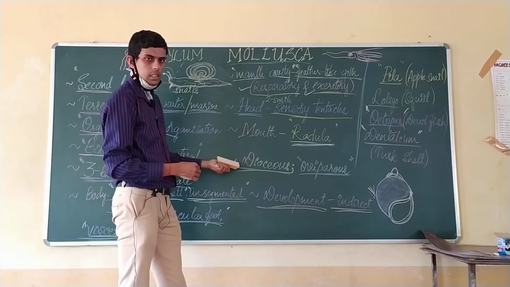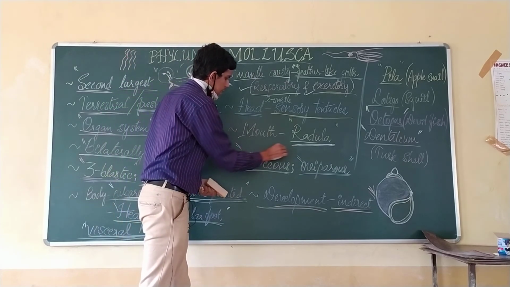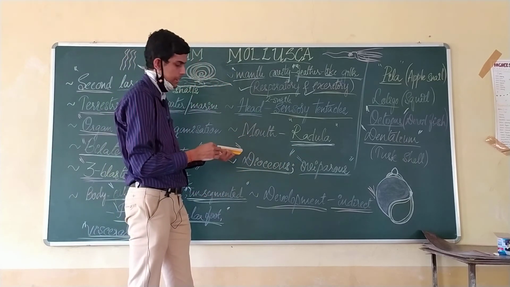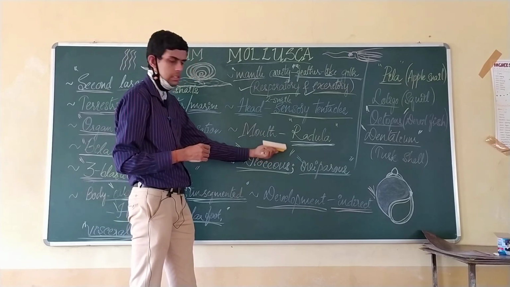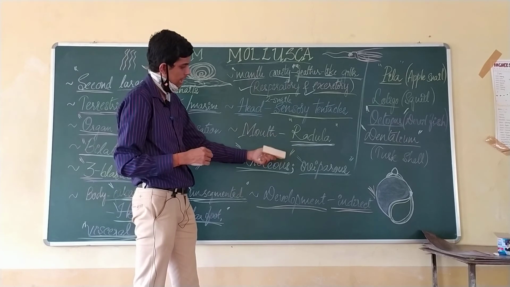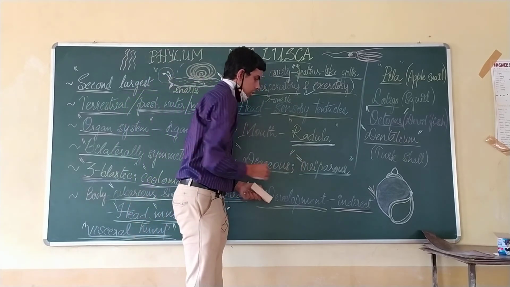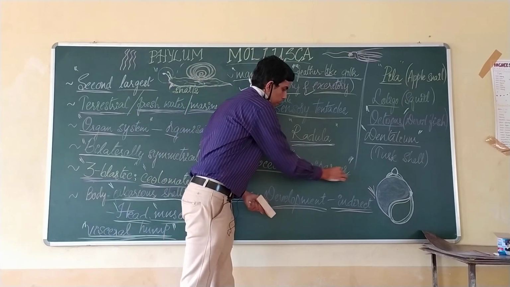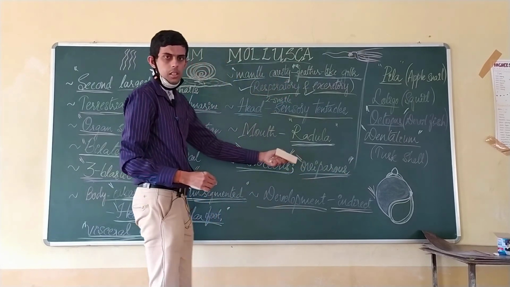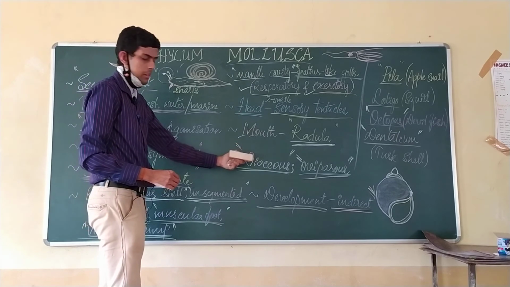Then the sexes are separate, that is the male and females are separate. The egg is laid and the young ones are born out of the egg after an incubation period, that is called the oviparous type of reproduction, right.